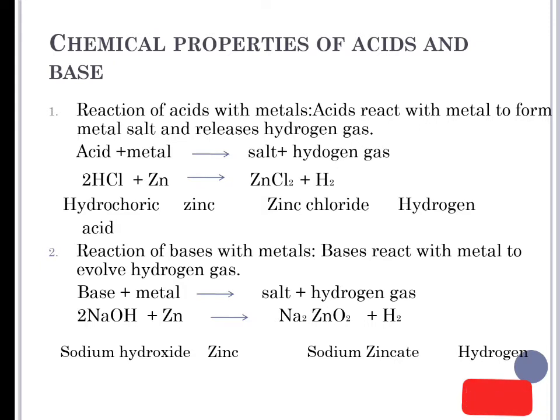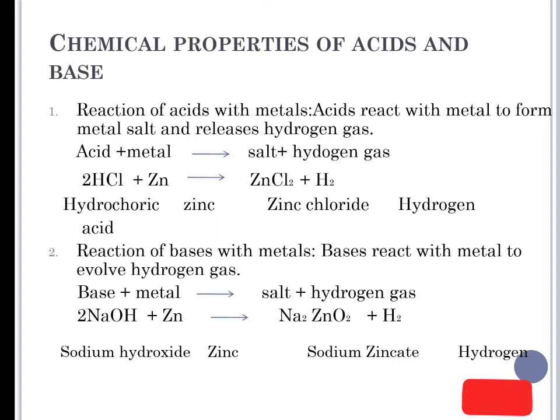So let us take one example. When zinc granules react with dilute hydrochloric acid in a test tube, it forms what? It forms zinc chloride. This zinc chloride is the salt, and it releases hydrogen gas. So whenever acid reacts with metal, it forms salt and hydrogen gas.